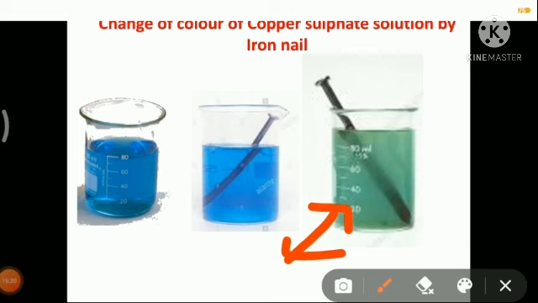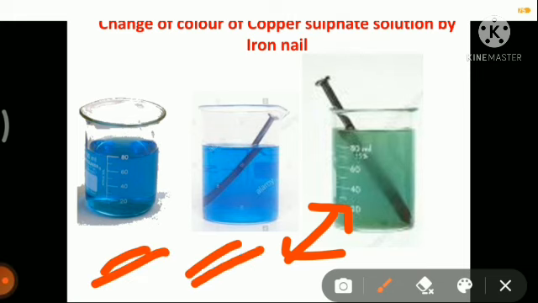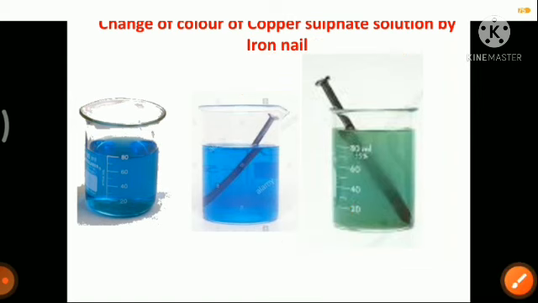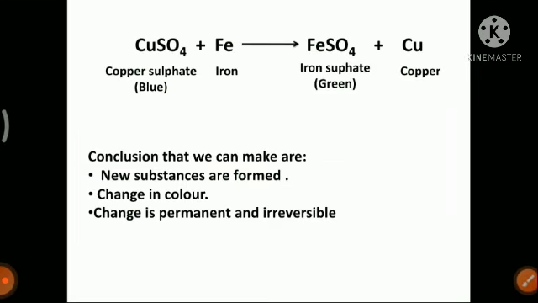Yes, so earlier the color was blue. Then we put a nail in the solution and the color changed into green. So that means we can see there is a change in color, which means a change is occurring. Why the change is occurring, we will see now.